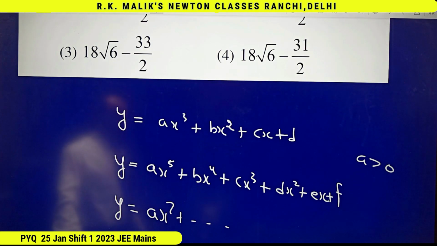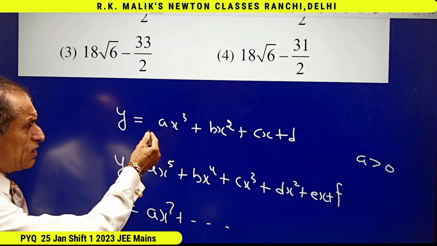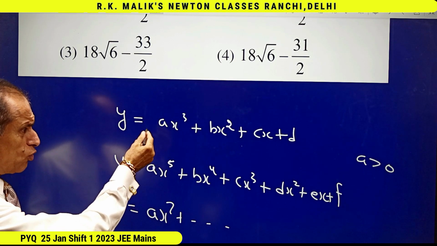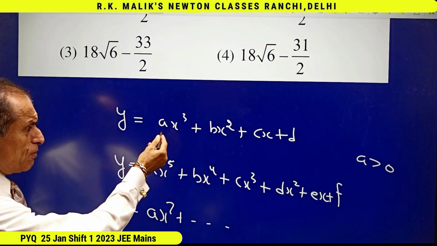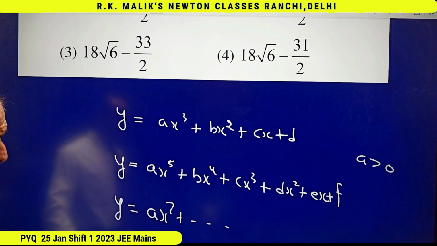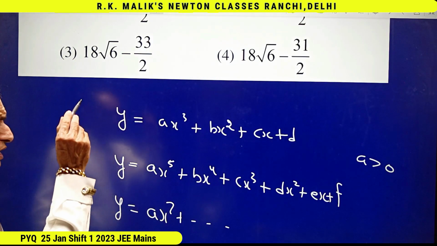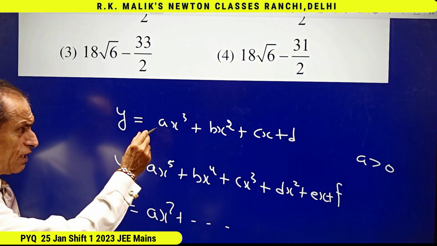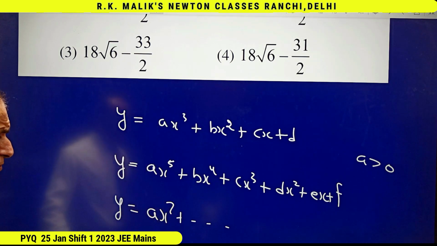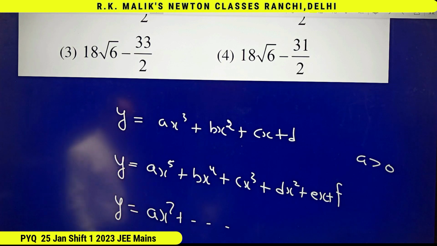That is, I mean to say, for any odd degree equation in x having coefficient of maximum power of x, that is a, positive. Note that I am saying the equation should be odd degree and the coefficient of maximum power of x is positive in all these cases.